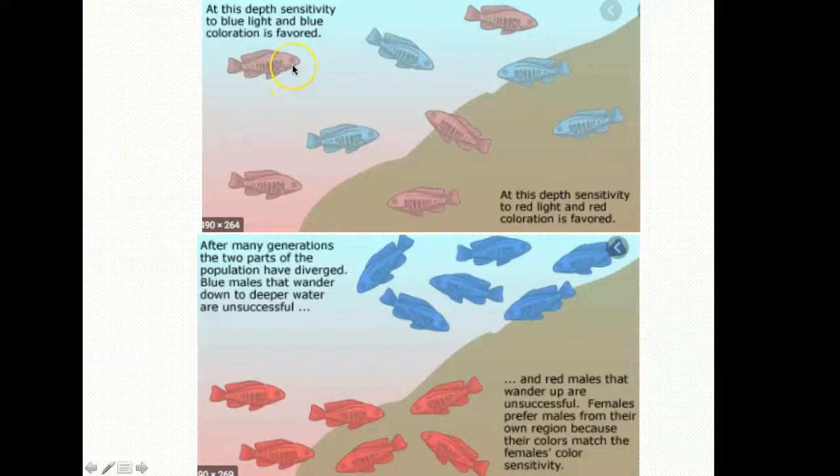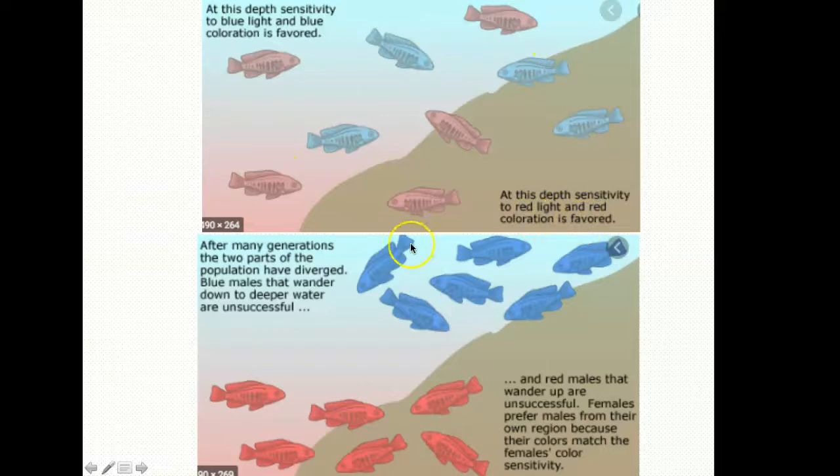These fish occupy 2 different depths of water. The variation in these fish, they can come in a bluish color or a reddish color. At different depths of water, there's different sensitivity to light, right? At this depth, sensitivity to blue light and blue coloration is favored. At this depth, sensitivity to red light and red coloration is favored.